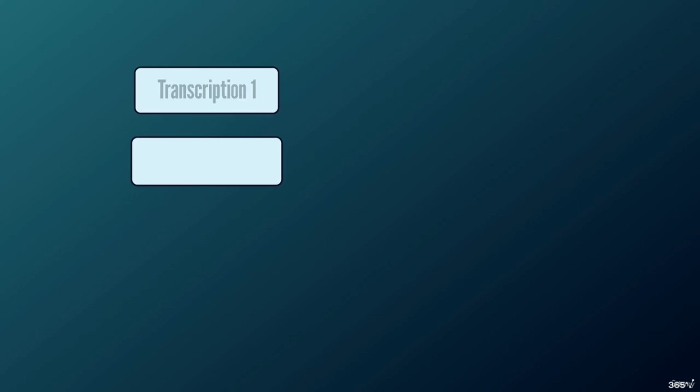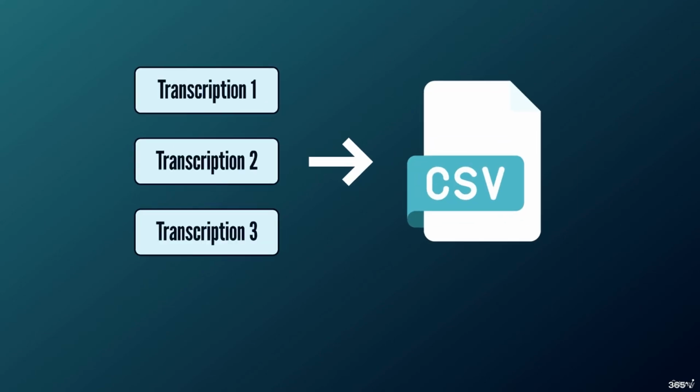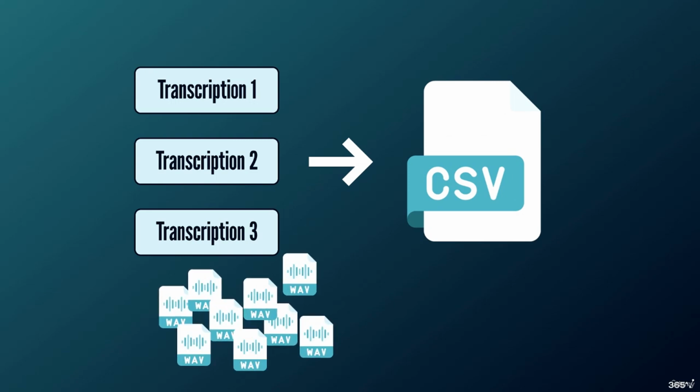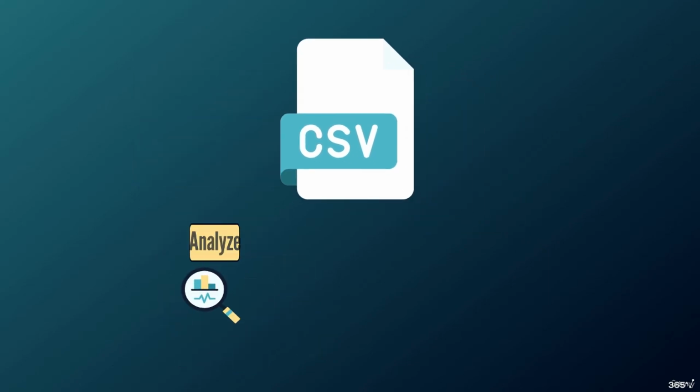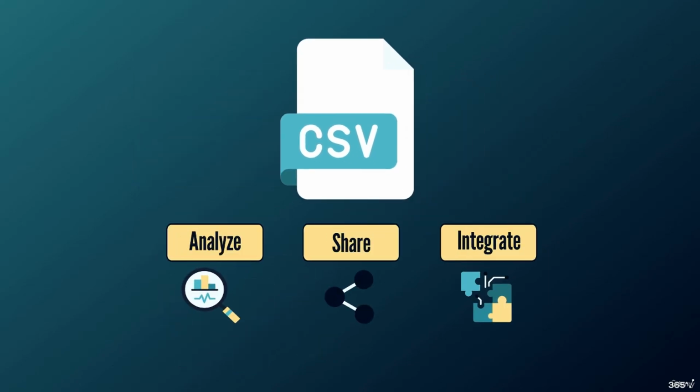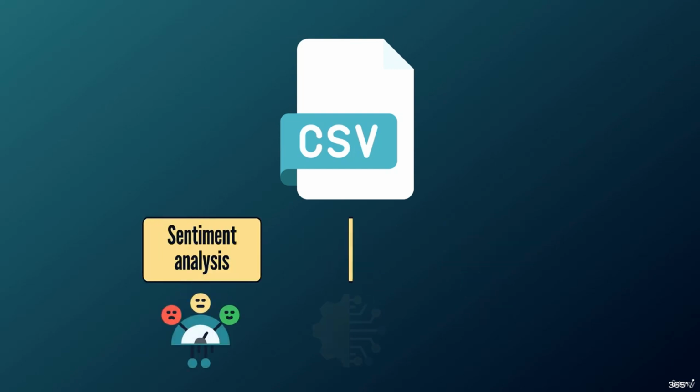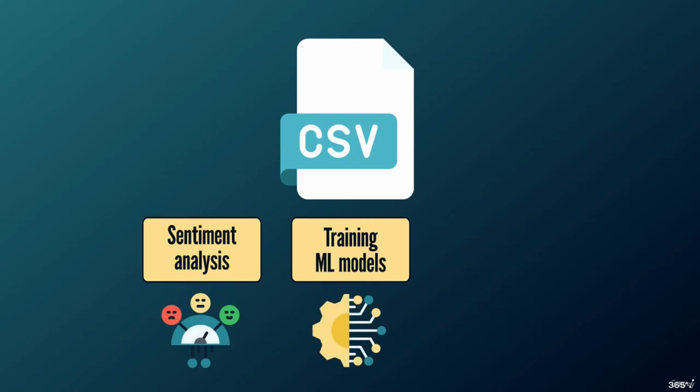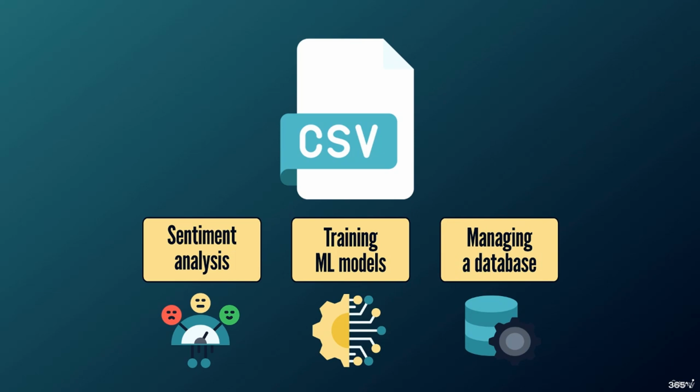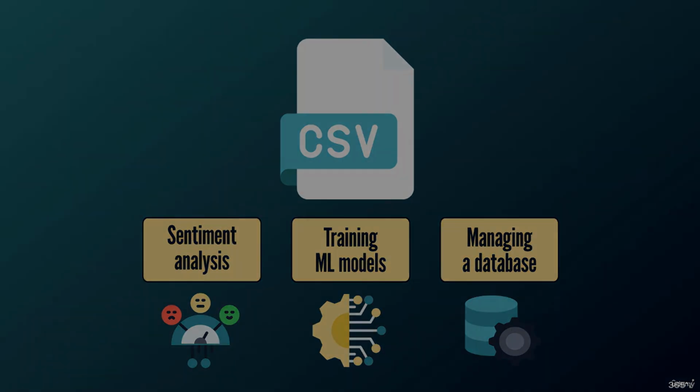Welcome back. This lesson explores how to save audio transcriptions as a CSV file, a crucial skill for anyone working with large volumes of audio data. Storing your transcriptions in a CSV format organizes your data and makes it easier to analyze, share, and integrate with other tools and software. Whether you're performing sentiment analysis, training machine learning models, or simply managing a database of transcriptions, having your data in a structured and accessible format is essential.